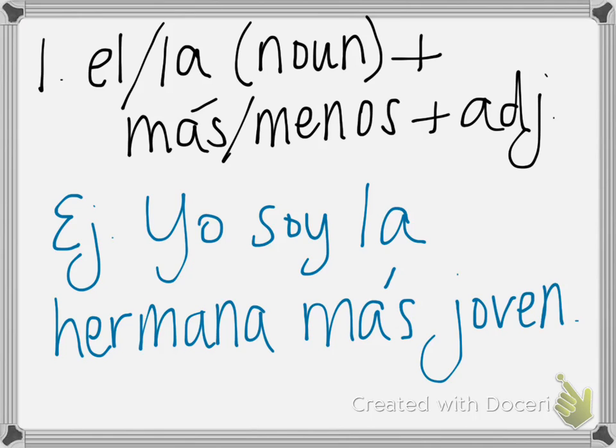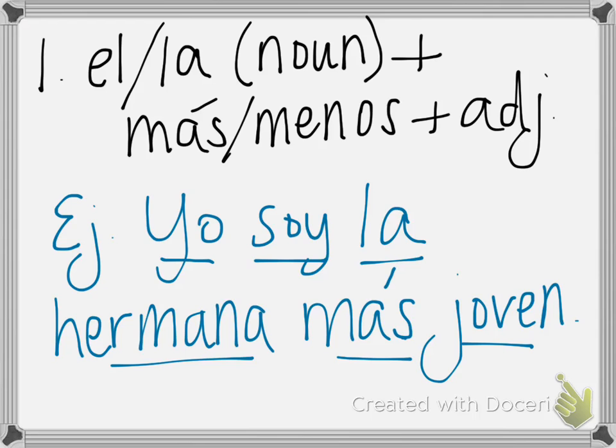Okay, you guys learned joven last year, young. So, I am the sister more young, or I am the younger sister, or the youngest sister. Okay, so the most young.